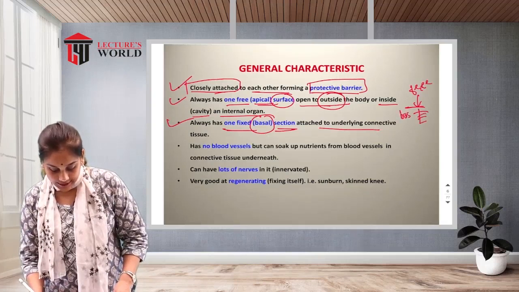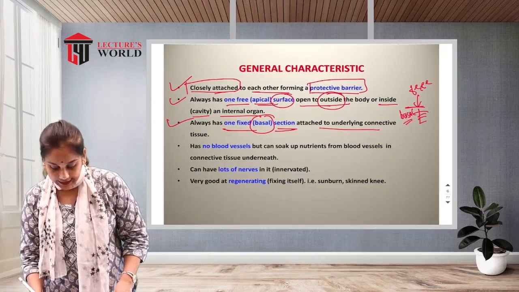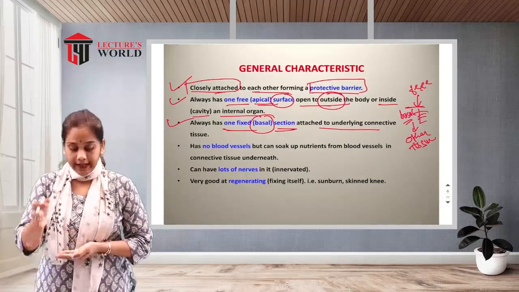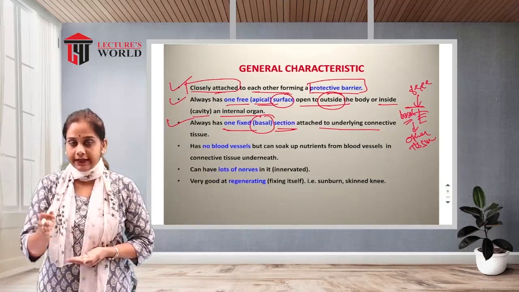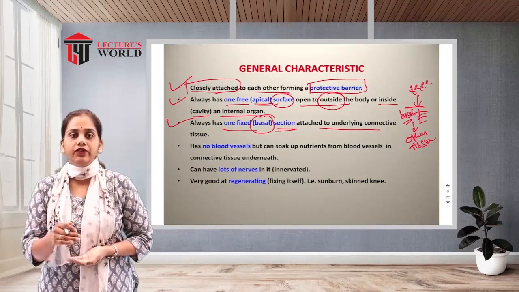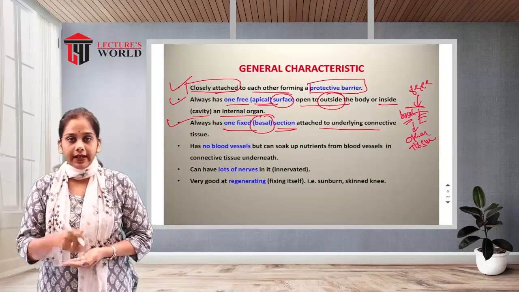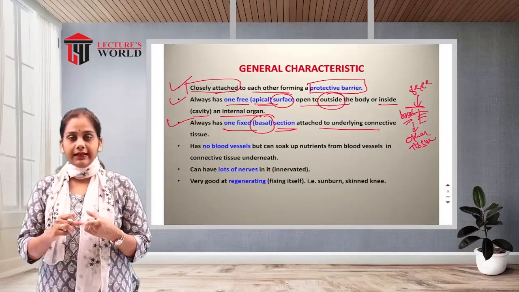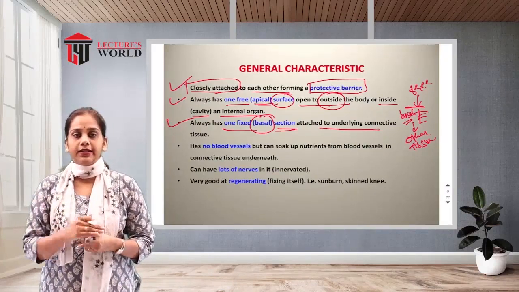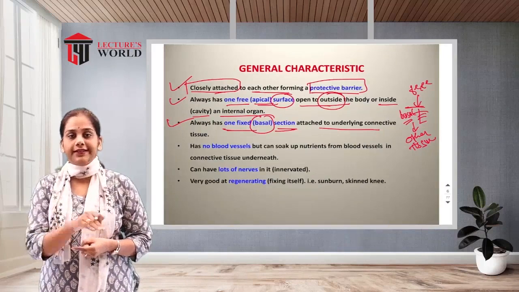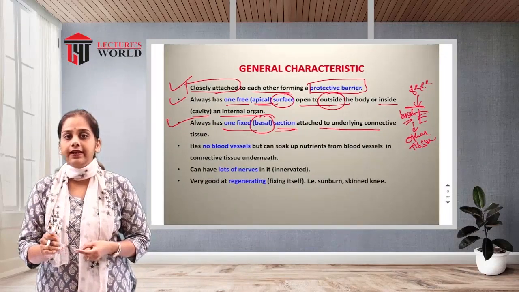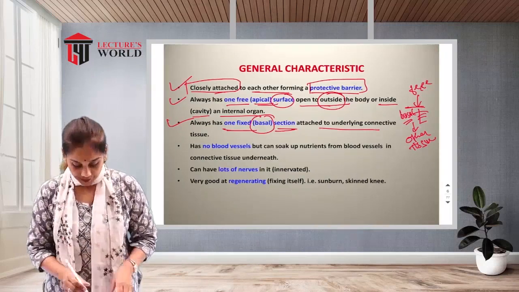See, this is the basal surface that is connected with the other tissue, attached below to the connective tissue lining. So it has two ends, one free end located over the surface and a second end, the basal section, that is always connecting with the other tissue.